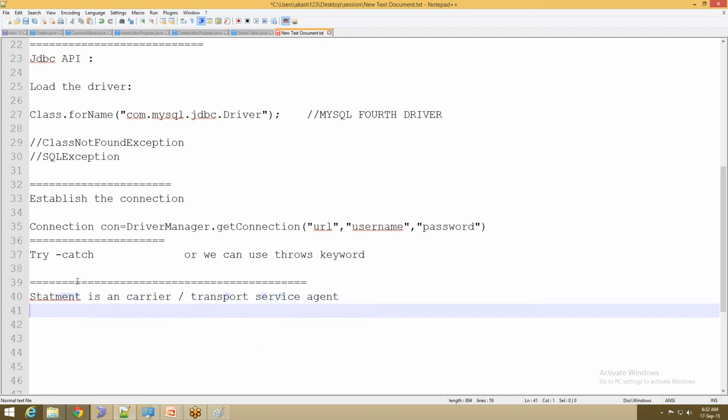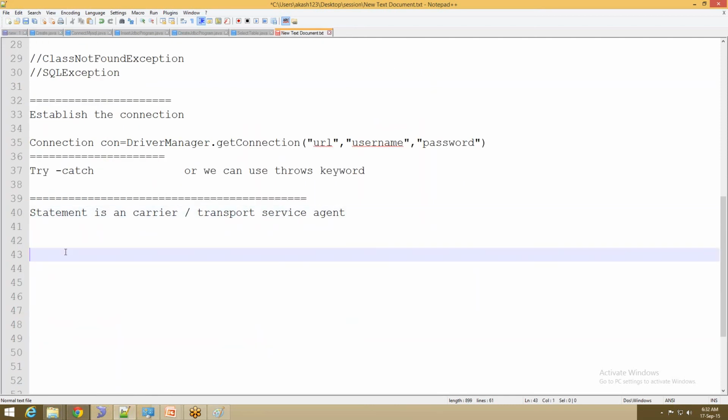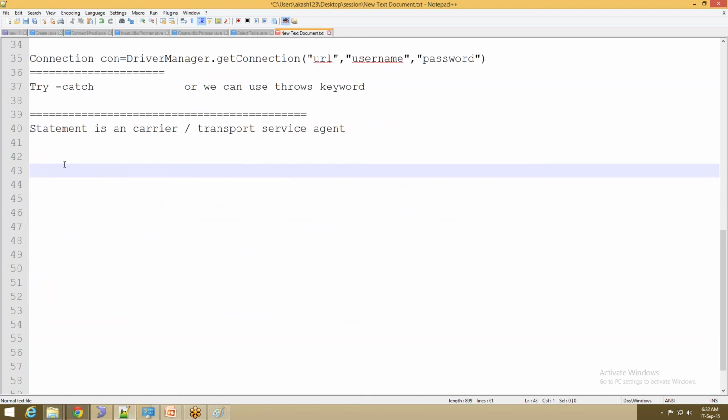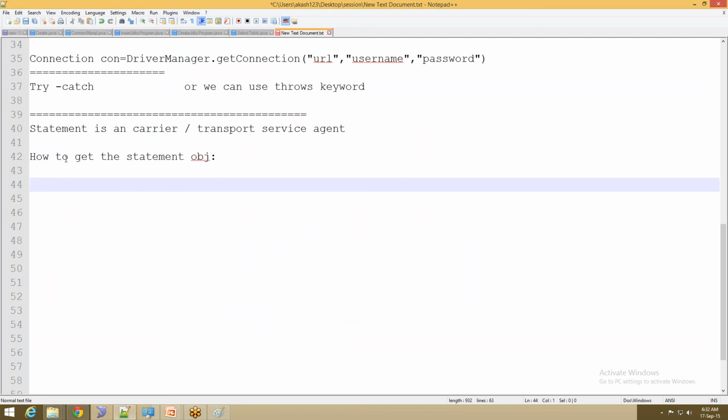Now how to create this statement object? How to get the statement object? For that we need to write one syntax. As I said, Statement is an interface, so I cannot use the new keyword. I need to write Statement, some reference, let us say stmt, anything. Statement stmt is equal to con.createStatement.